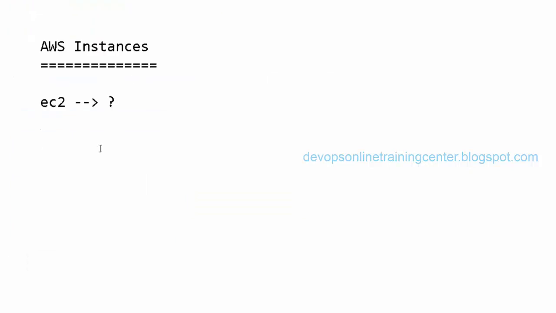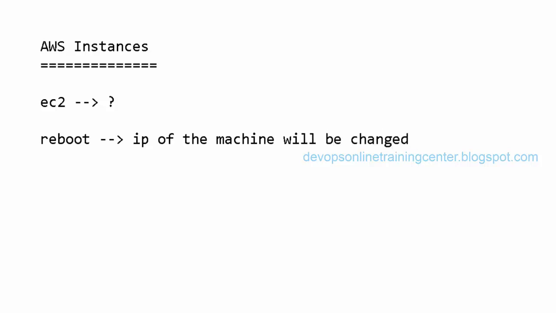Did you notice that if you reboot the machine, the IP of the machine gets changed? Yes, it is changed. That's right. The IP will change when we reboot an EC2 instance, because it's based on the DHCP protocol. The IP gets assigned automatically whenever there is a reboot or a network restart.